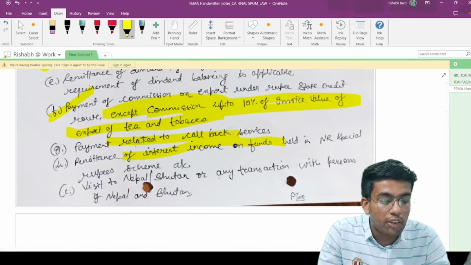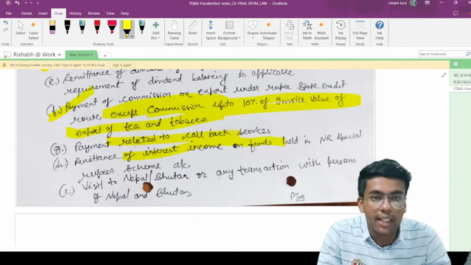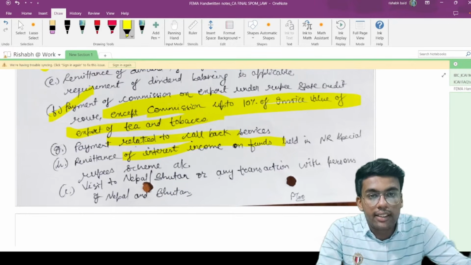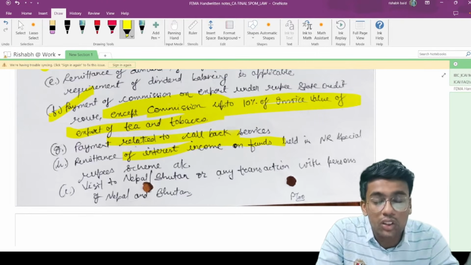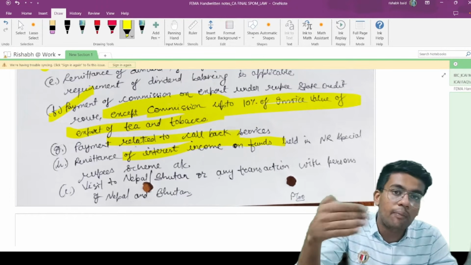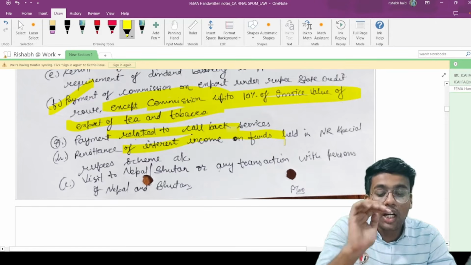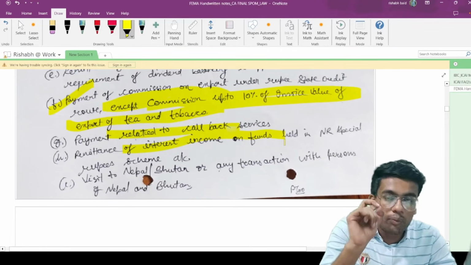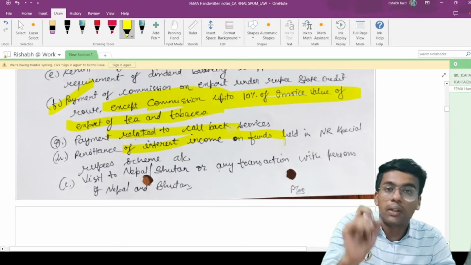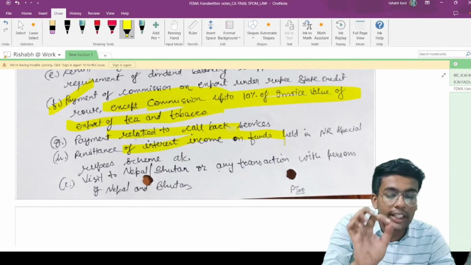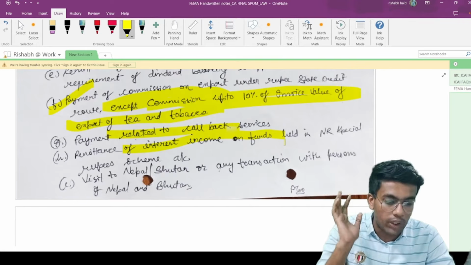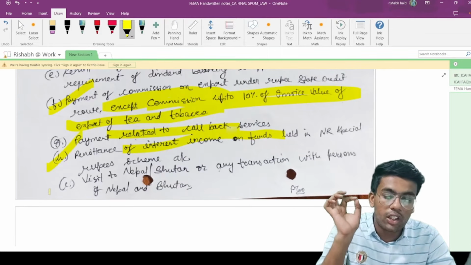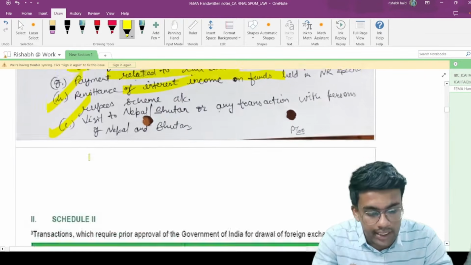Remittance of interest income of funds held in non-resident special rupee scheme account. If you have any interest income on funds held in a non-resident special rupee account, you are not entitled to remit this income outside India. You are also not entitled to make any remittance outside India for the purpose of visiting Nepal or Bhutan, or for any transaction with a person residing in Nepal or Bhutan. For those transactions also, you are not eligible to make any kind of current account transaction.